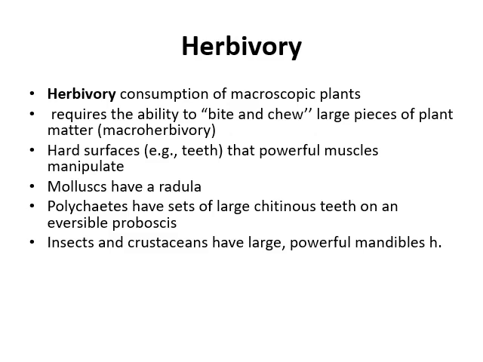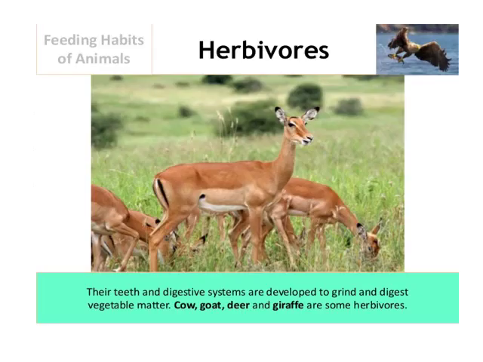Polychaetes have sets of large chitinous teeth on an eversible proboscis. Eversible means the proboscis can be everted outside from the mouth. So this proboscis is chitinous. Then insects and crustaceans have large powerful mandibles. Mandibles are like jaws. Herbivory: here you can see grazing animals that include cow, goat, deer, giraffe.